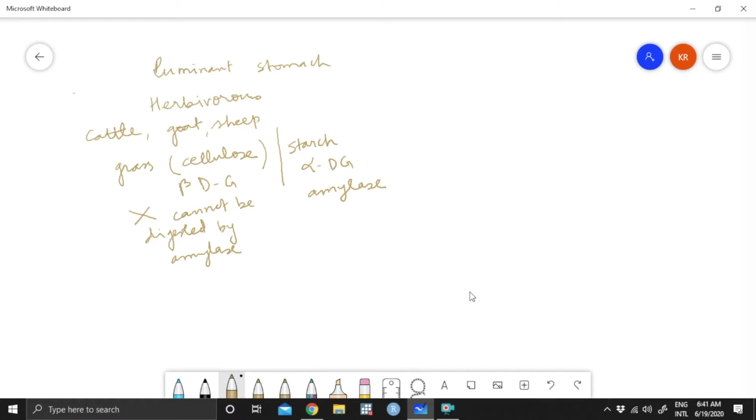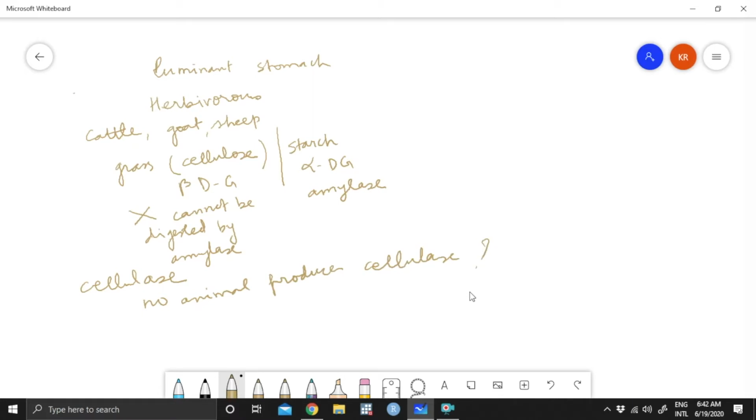And cellulose can only be digested by cellulase, and no animal produces cellulase. Then how to digest cellulose?